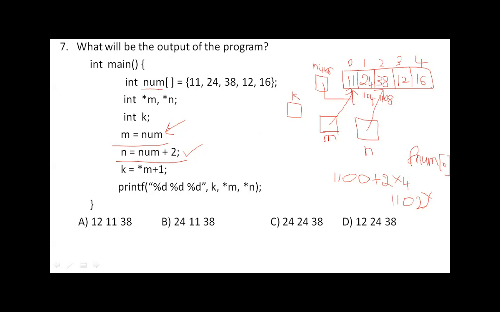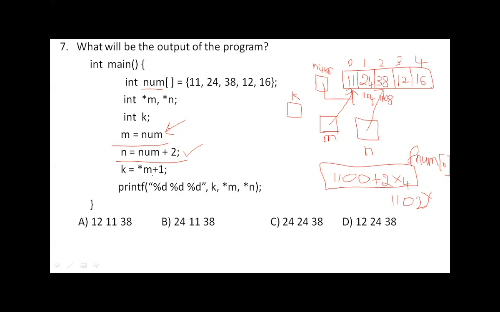That 38 address will be stored here. So this is how the internal calculation will be performed by the compiler. That's how it gets that address. So the meaning of this is nothing but the starting address plus 2 multiplied by scale factor. So n will be pointing to the third element.